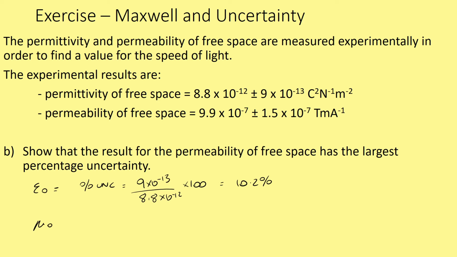For the permeability of free space, the percentage uncertainty is equal to 1.5 times 10 to the negative 7 divided by 9.9 times 10 to the negative 7, again multiplied by 100, and that gives you 15.2%. So indeed, the permeability of free space has the largest percentage error.